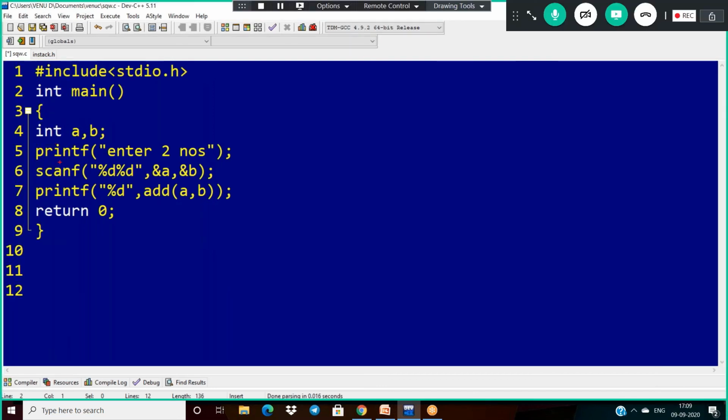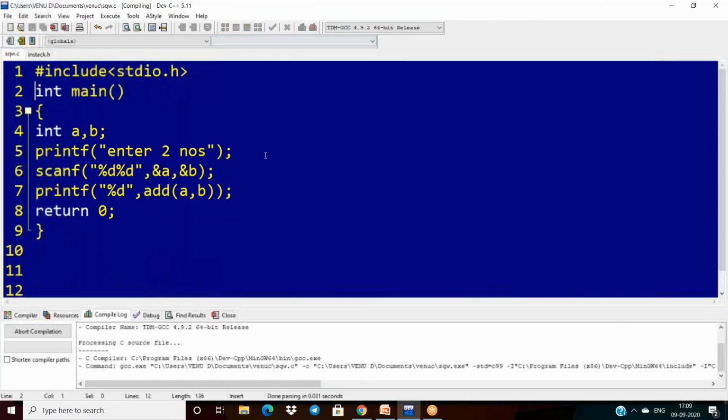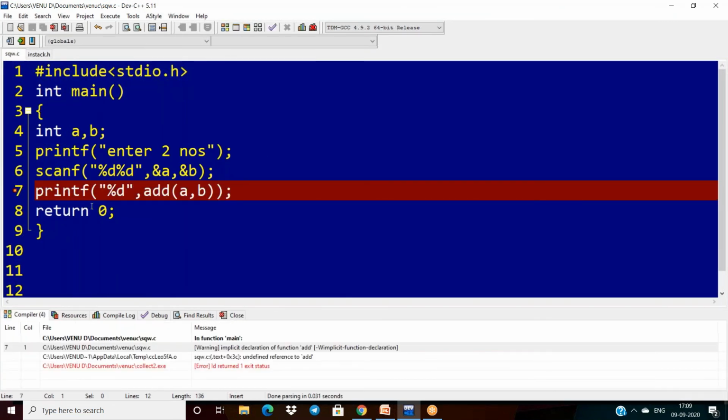In this scenario, I am writing only the function call. So if I try to execute this code, I get an error. Why? Because it does not have the function definition. That is why the function definition and function call are mandatory.